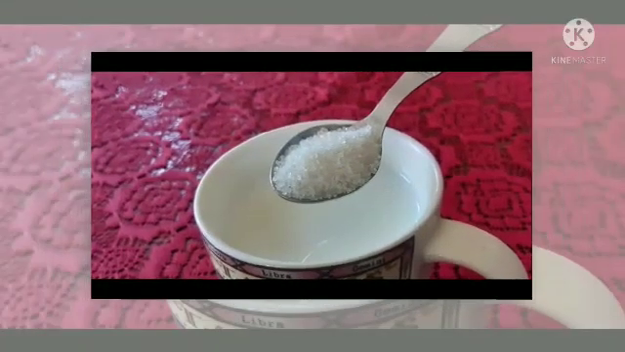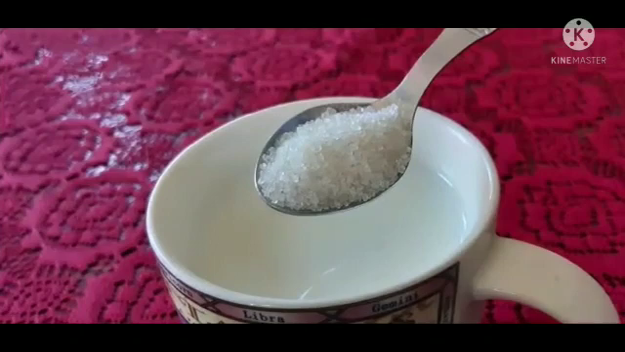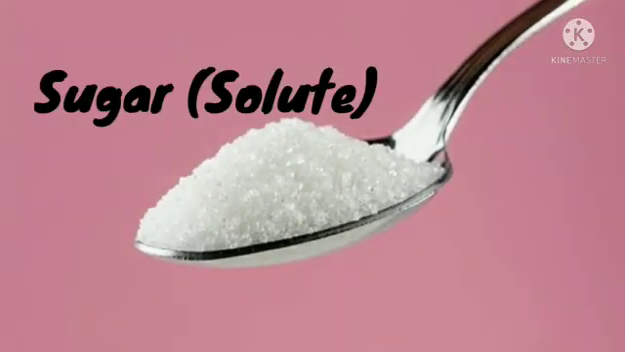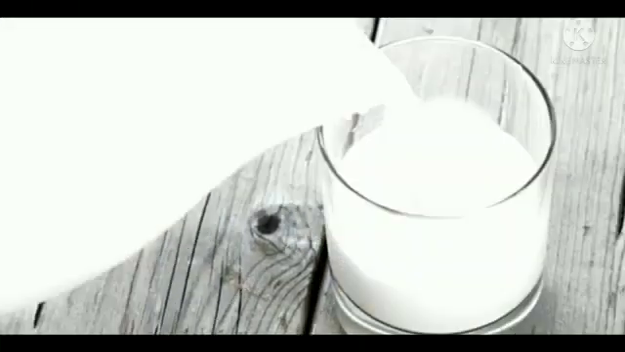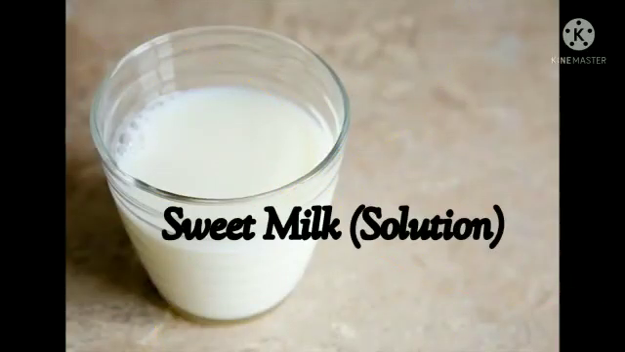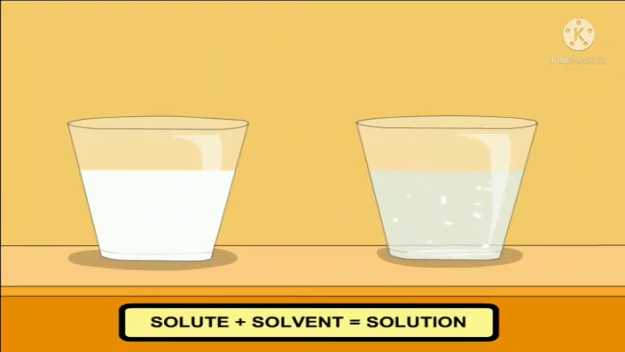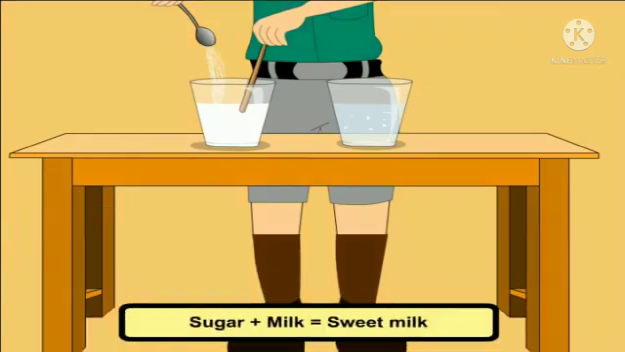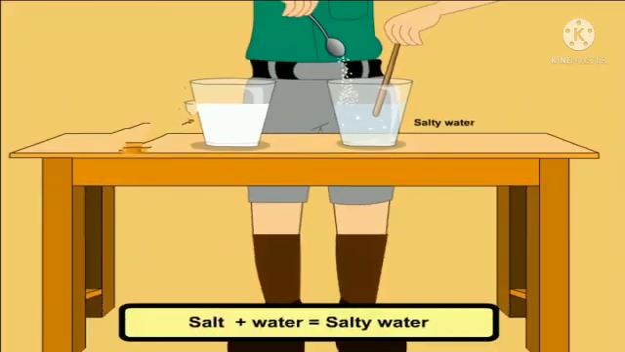In the same way, if we add sugar to warm milk, sugar mixes with the liquid and dissolves in it. Here, sugar is the solute, milk is the solvent, and the sweet milk is the solution. So, solute plus solvent is equal to solution. Sugar plus milk is equal to sweet milk. Salt plus water is equal to salty water. Okay.